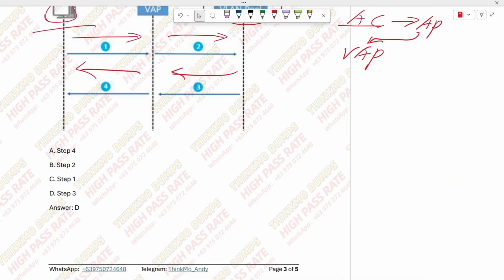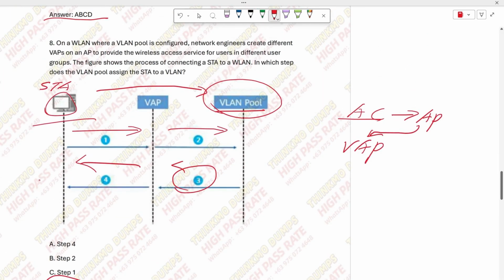Let's look at this answer. That is the correct answer. He says to choose D, which means there are 3 steps in total, and it's step 3. Step 3 is where the VLAN is assigned. The point is this VLAN can't possibly be assigned directly to the terminal, right? He's using a desktop computer to represent this, but that's not right. He should be using a laptop or something like that, right? Actually, desktop computers can also have wireless networks and can connect here as well by receiving the signal, right?